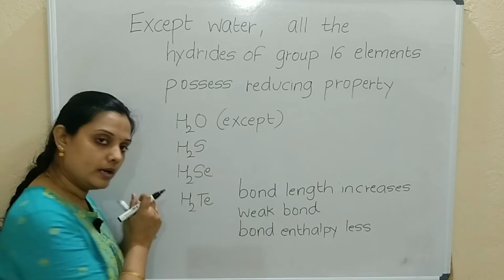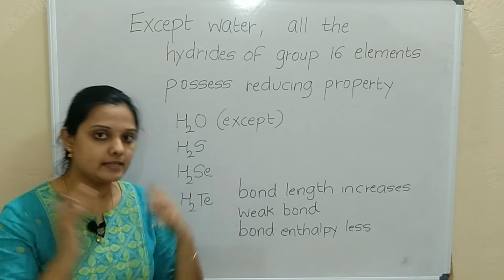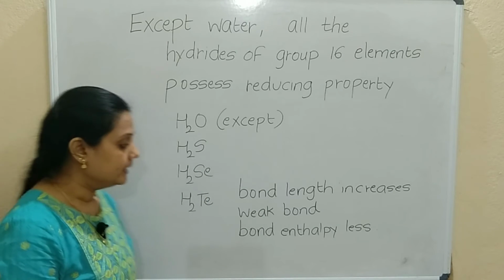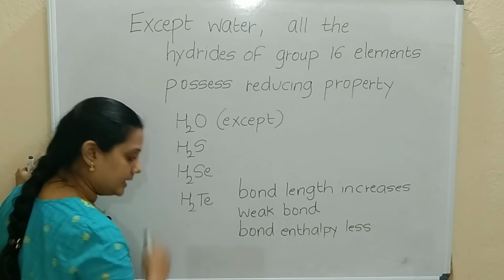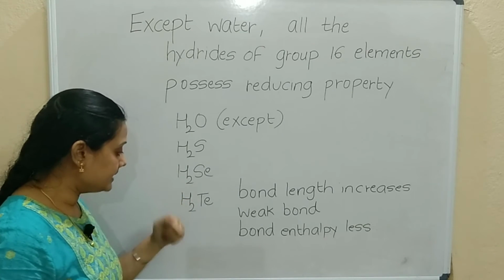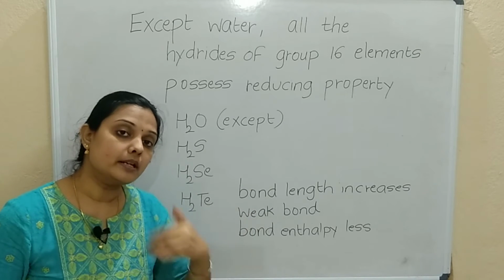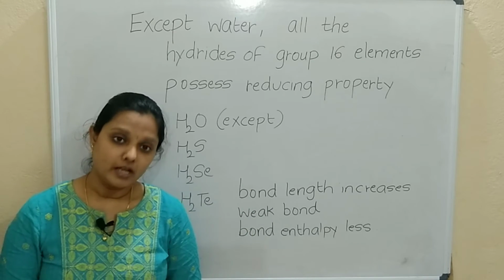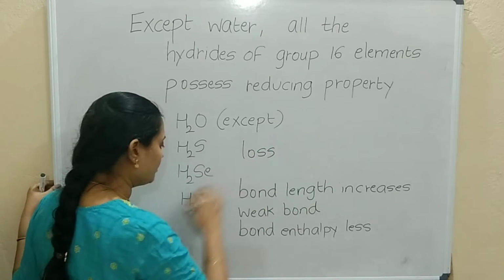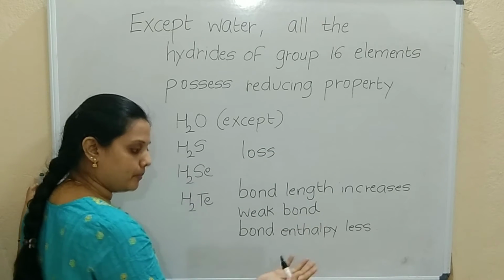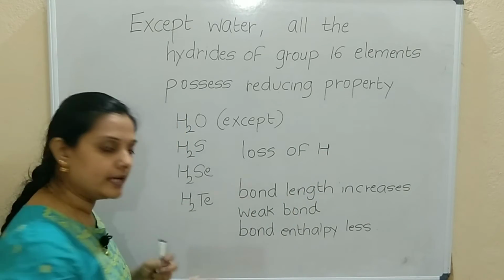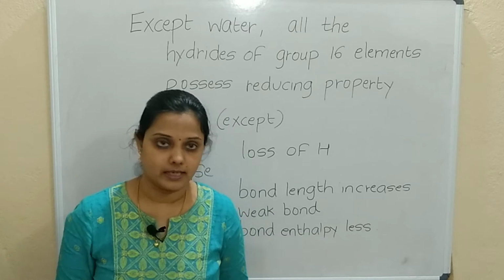Because one is small in size, one is big in size. Correct. So it will be a weak bond. So between hydrogen and tellurium, the bond can be broken very easily. So hydrogen can be removed very easily because it is a weak bond. Loss of hydrogen, is it oxidation or reduction?